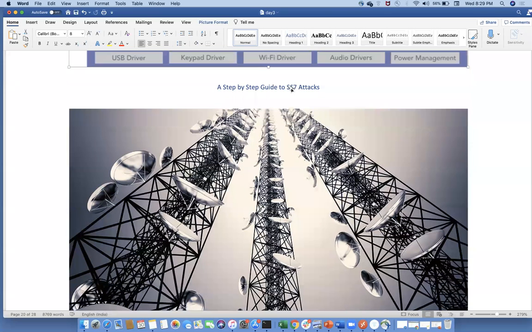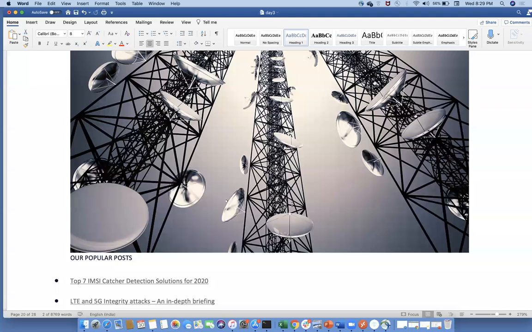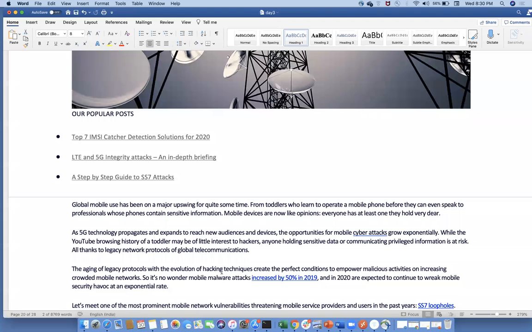All this will depend upon SS7 attacks. SS7 attacks are very important for wireless technologies and IoT technologies. Now, what is SS7?